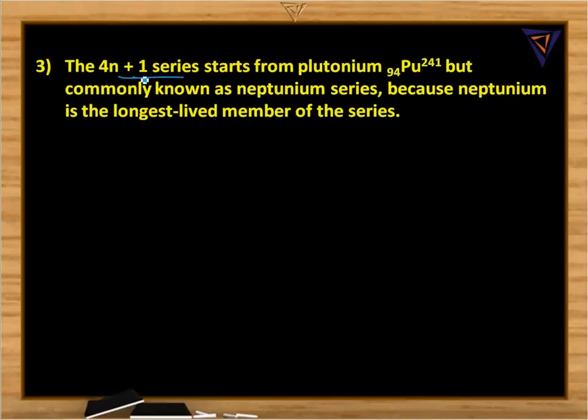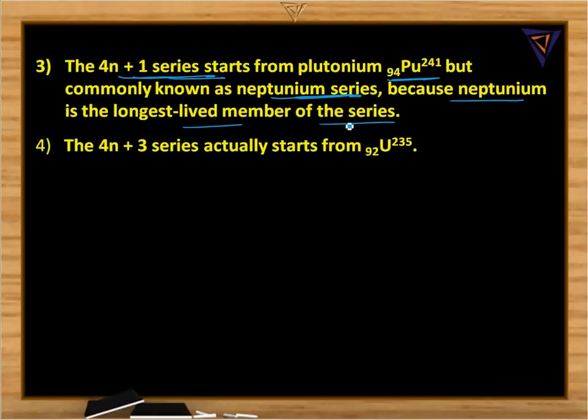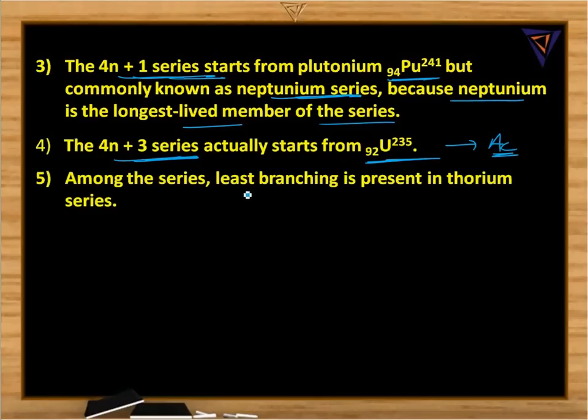Then the 4n plus 1 series starts from plutonium 94, plutonium 241, but is commonly known as the Neptunium series because Neptunium is the longest lived member of that particular series. Then the 4n plus 3 series actually starts from 92 uranium 235, but we call it the actinium series because that is the longest lived member of the series. And another point, among the series, the least branching is present in the thorium series. This is only for information, and that is about the radioactive disintegration series.